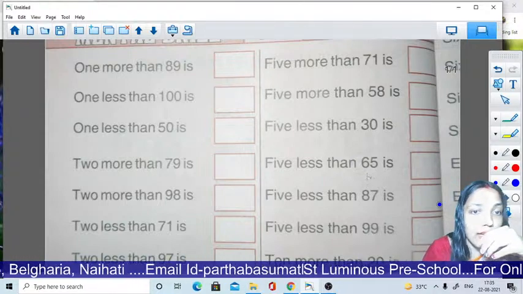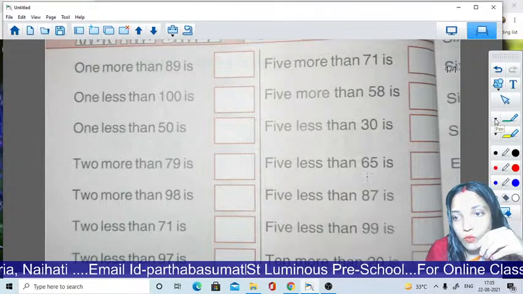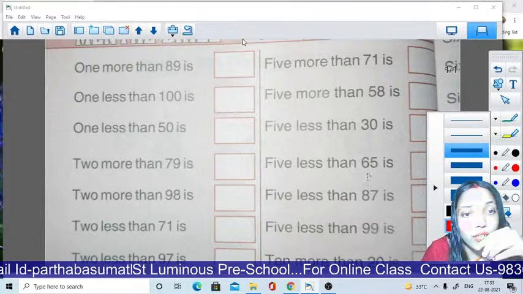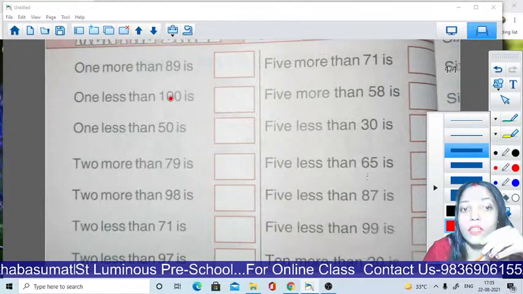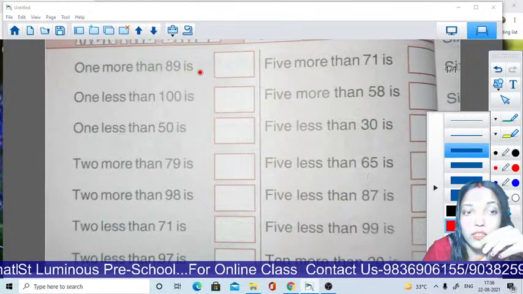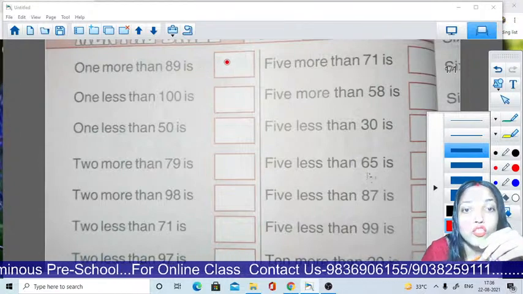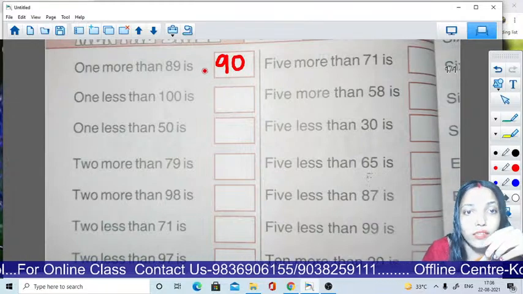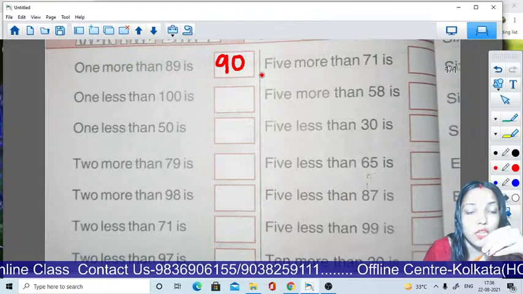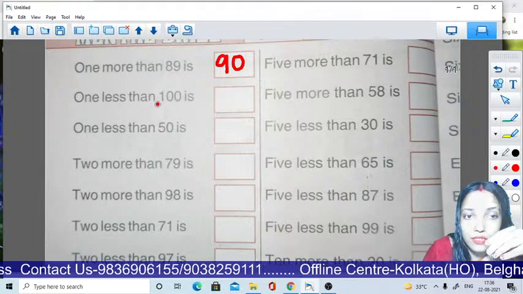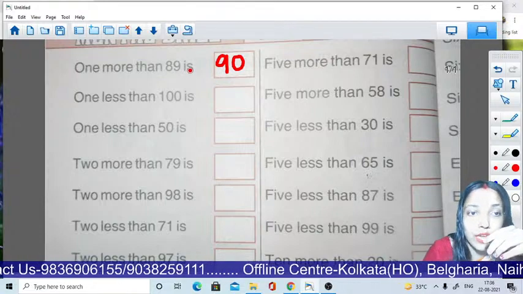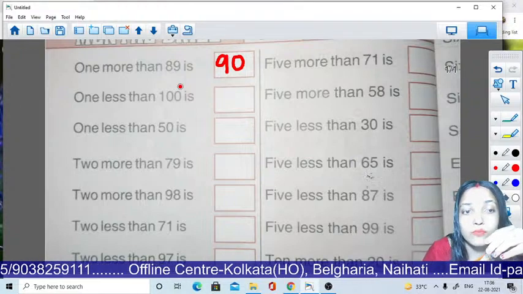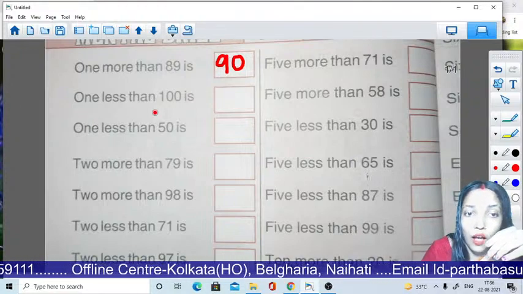1 more than 89. Now I want to change my pen color and take red color. Now count with me: 89, 90. Okay, so the answer will be 90. 1 more than 89 is 90. Now 1 less than. More than means forward counting and less than means backward counting. Okay, so let's start.